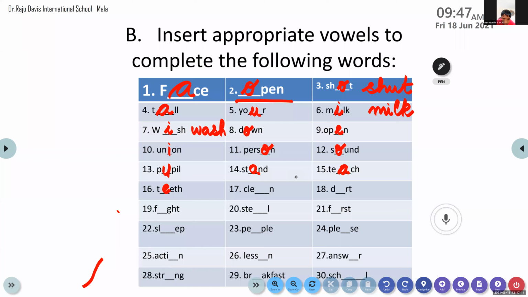Yes, Nainika. What you said is right. Come on. CL. Clean. Yes, very good. It is clean. CLE. Which letter, Nainika? A. Very good. It is A. Clean. Yes, clean. Very good. Okay. Now let's move on to the next word.